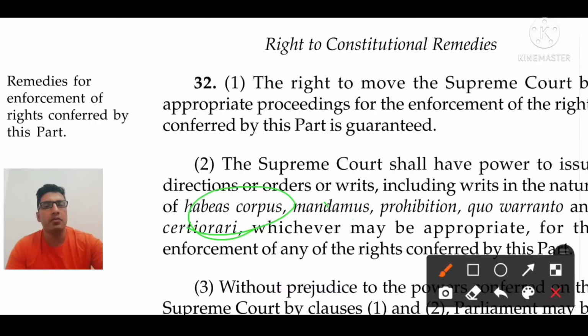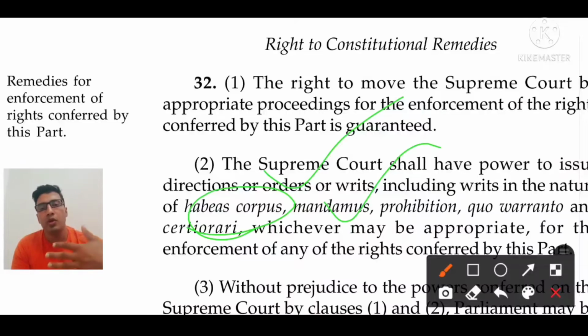Let's jump to mandamus. What is mandamus? Mandamus means we command. But before jumping to mandamus, I have left out one important point for habeas corpus. In 1975, when the Emergency came into India at the time of Indira Gandhi, there was a famous case in 1976, ADM Jabalpur versus Union of India. That is an infamous case, not famous. I am talking about the infamous one.